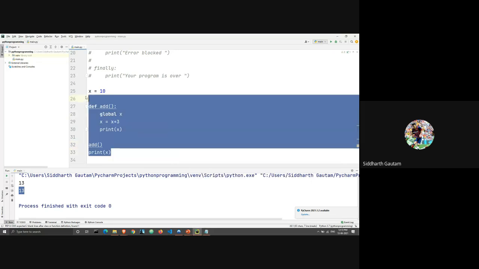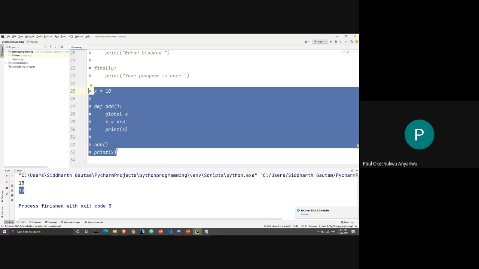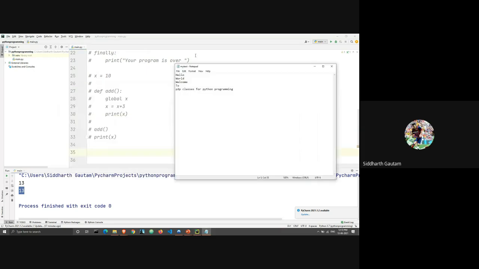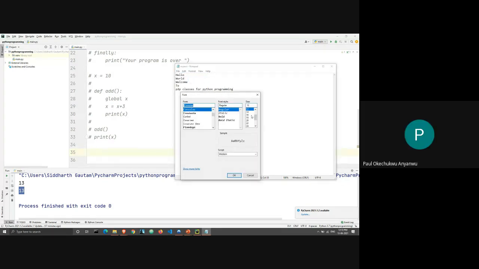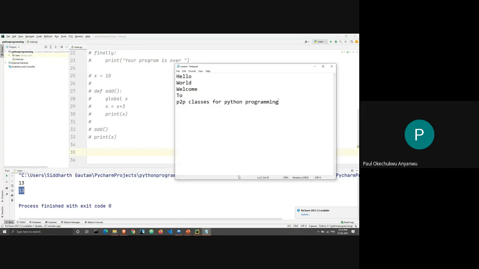Let me just comment out all of this. I will just increase the font so that you guys can also see it better. Okay, is it better now? Yes, sir. Let me know if you want me to increase it further. I will do it.